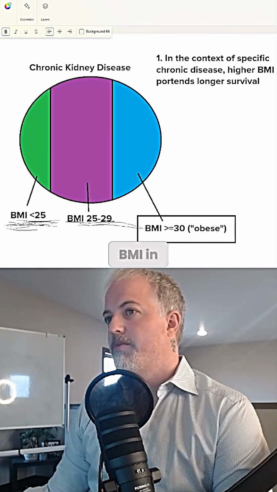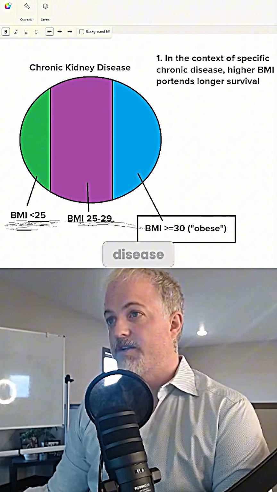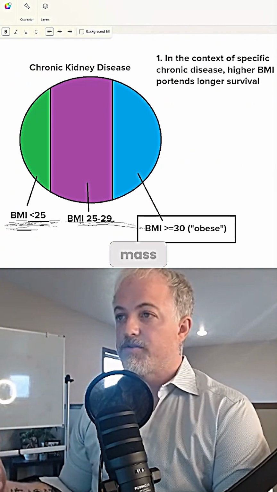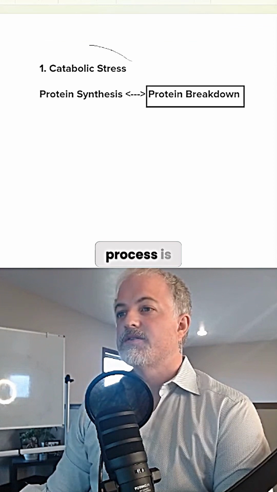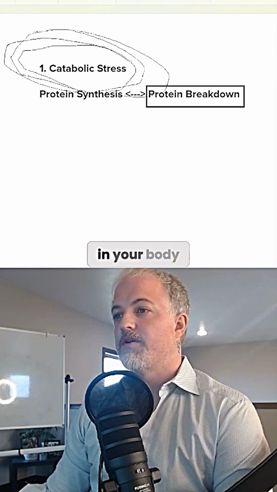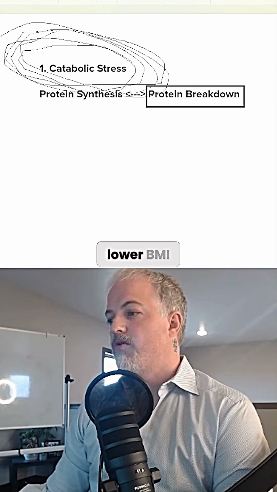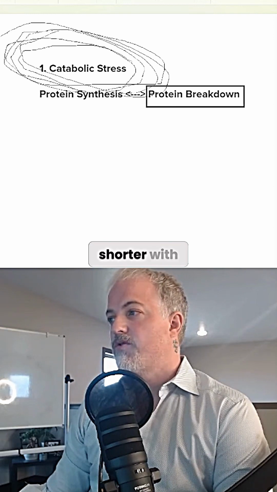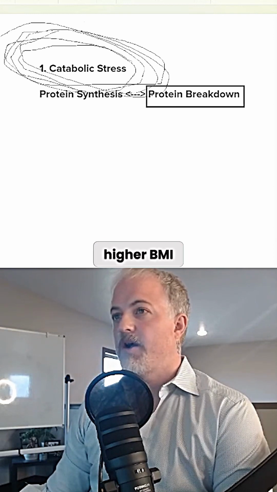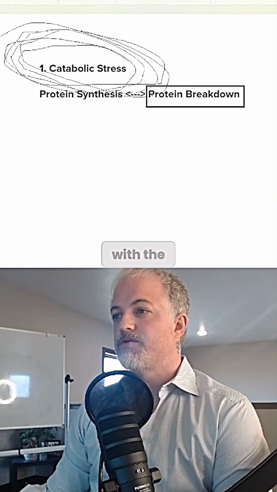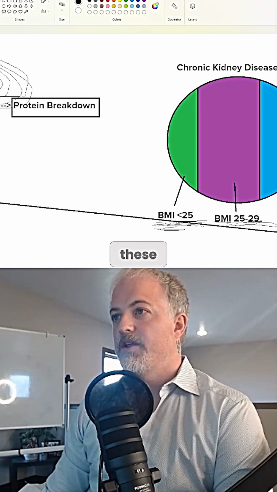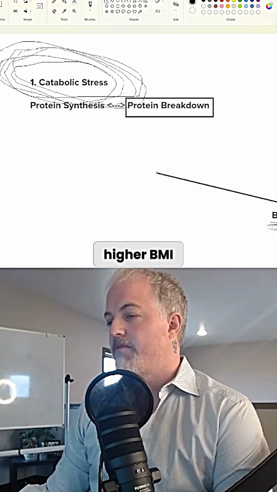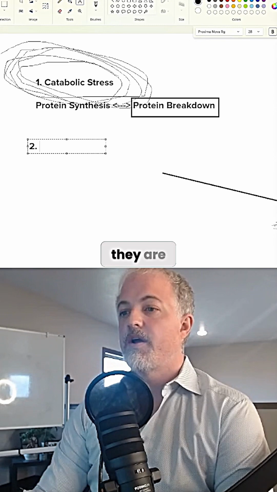So people with lower BMI in the context of chronic disease tend to have much lower muscle mass. You have much lower muscle mass, that means this process is obviously running rampant in your body. So to the extent that lower BMI individuals live shorter with CKD than higher BMI individuals, it probably has a lot to do with the underlying inflammatory state causing a greater degree of protein breakdown. When you look at the higher BMI individuals with CKD, they are handling it better.